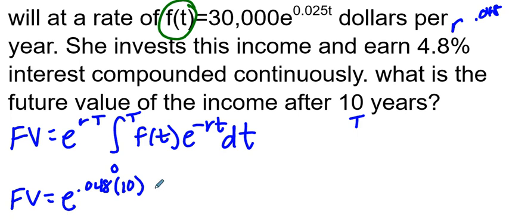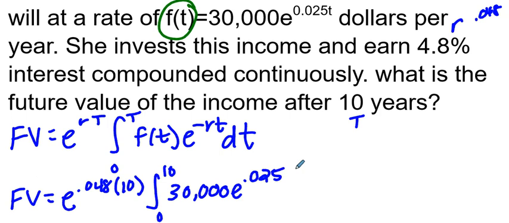And then we do an integral from 0 to 10. Then we put our f(t) function, which is 30,000 e to the 0.025t. That's all f(t). And then you put another e to the negative 0.048 little t, dt.